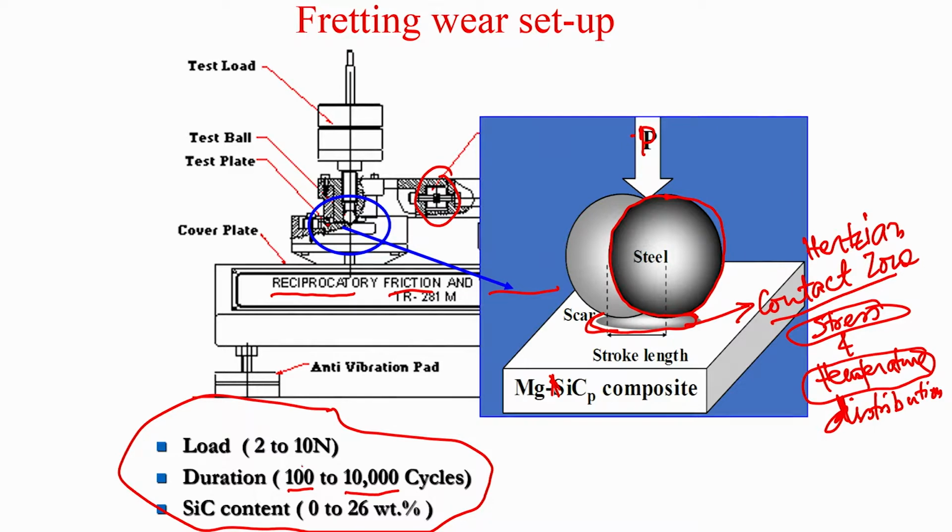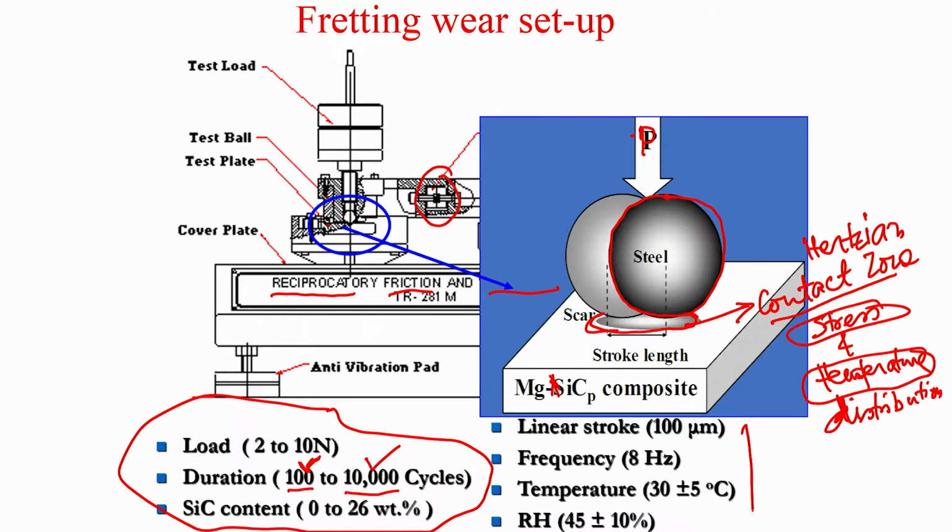For example, certain wear mechanisms are active in 100 cycles, but if you go to 1000 cycles, that wear mechanism can undergo transition. So the transition in wear mechanism with wear progression was one of the objectives in this particular study, and therefore we have used different numbers of fretting cycles.